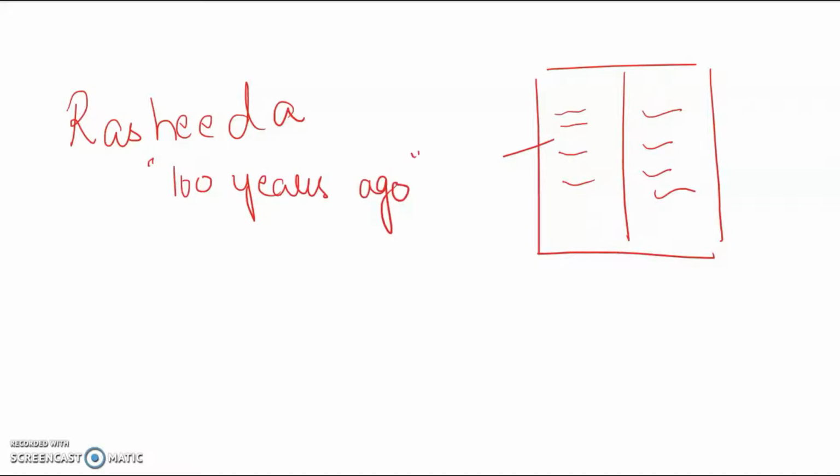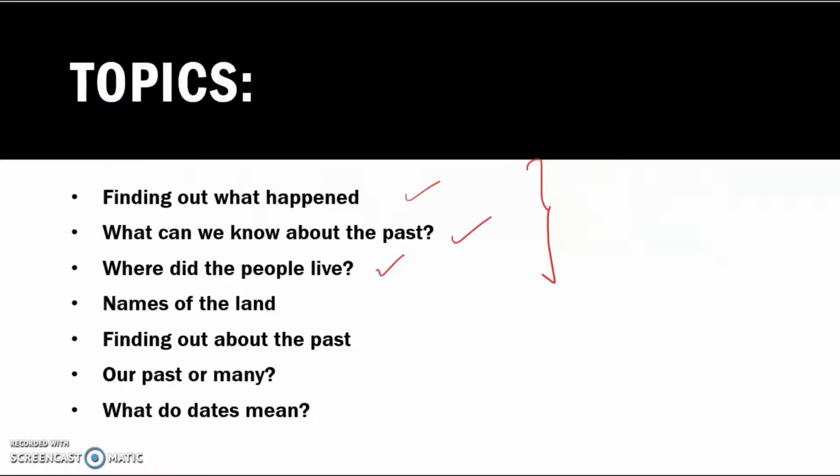She was quite surprised that life existed back then. So she wanted to know more about the past. That is how we are going to study and learn more about the past. Is there any way? Let's find out. So we are going to first talk about finding out what happened.